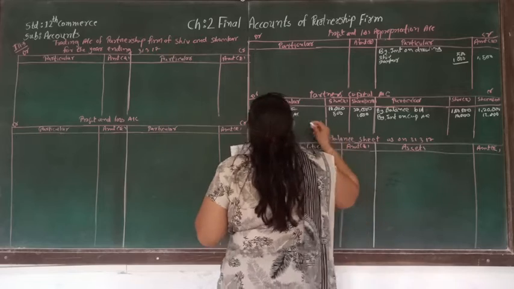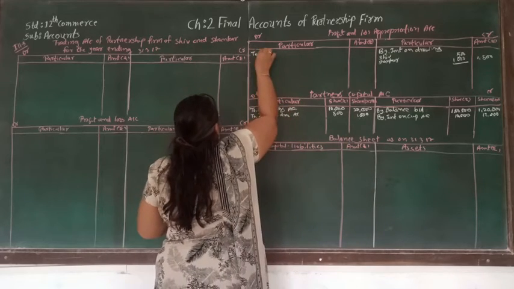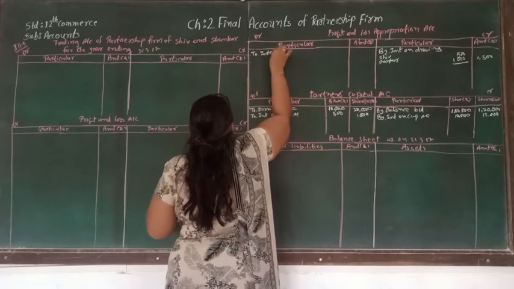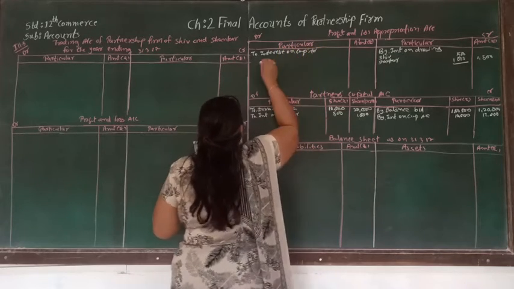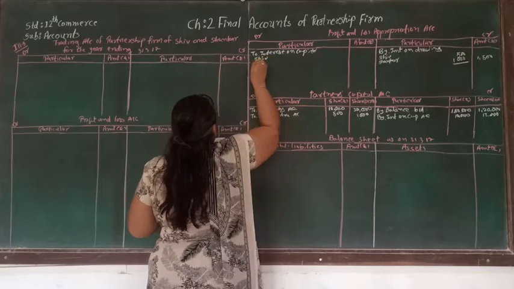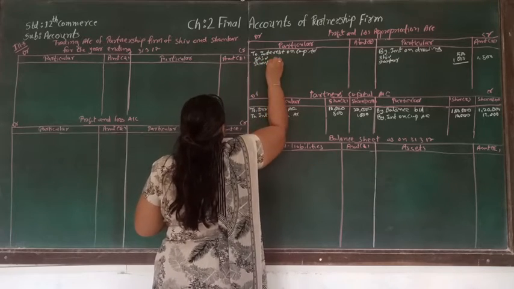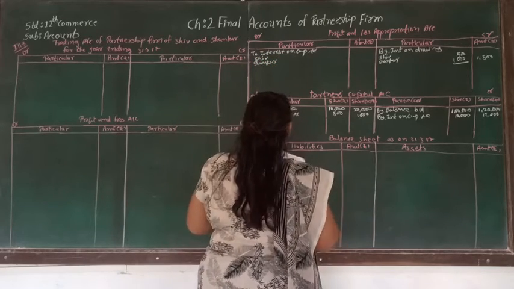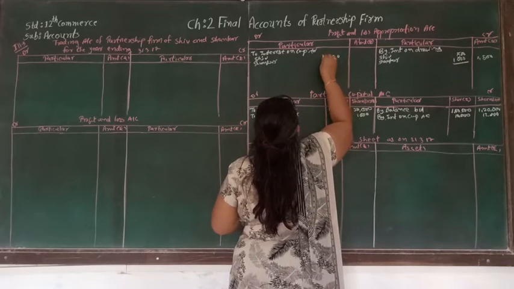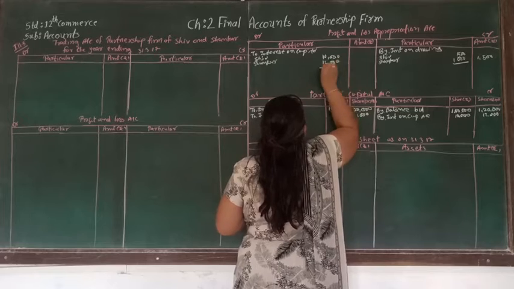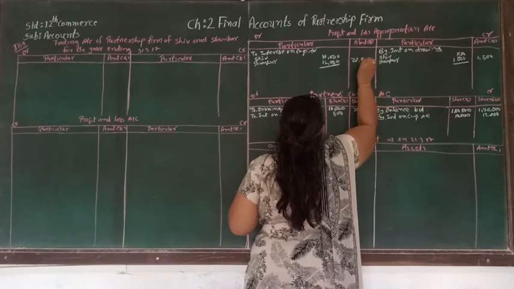And let's make the adjustment of interest on capital, that is Shiv, Sankar. Shiv it is 10,000 and for Sankar it is 12,000. So total will be 22,000.